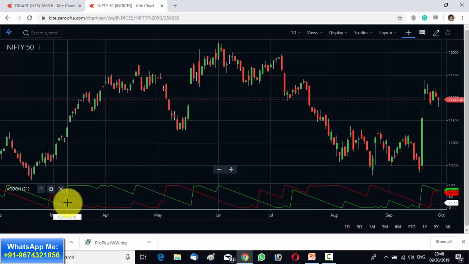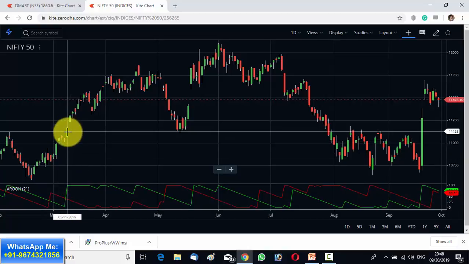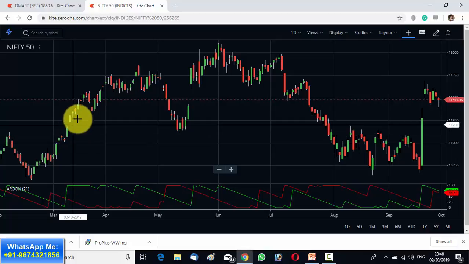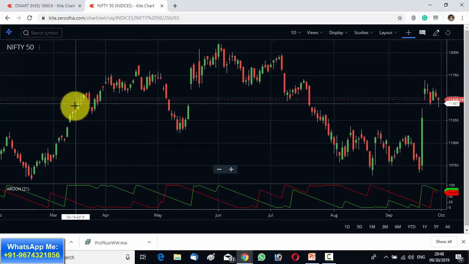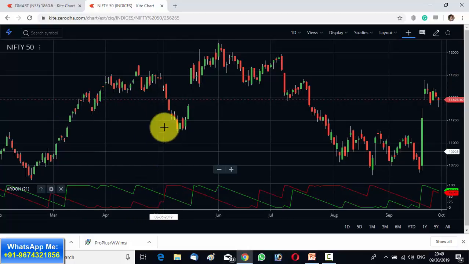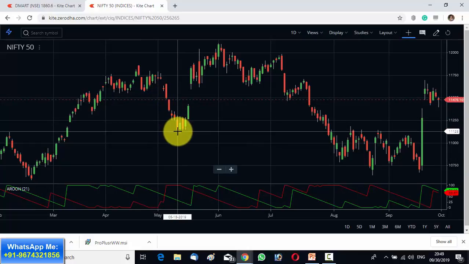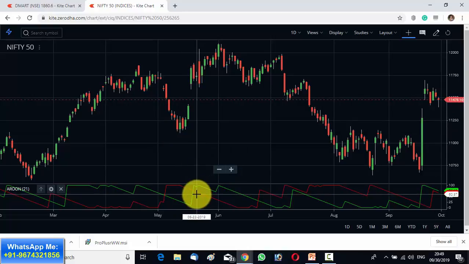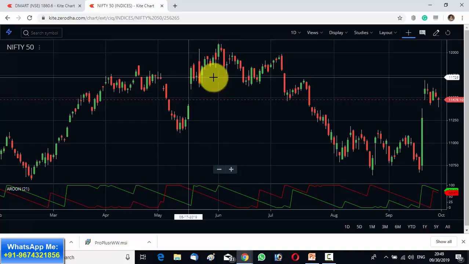From here the uptrend has started, so you can create a buy position over here. You can see from this buy position the market has gone up quite a bit, so you can make a good amount of profit here. This is the start of a downtrend. Once again from the start of a downtrend the market has gone down quite a bit, so you can make some amount of money over here also. This is the start of an uptrend. It has not performed that well. The market has actually moved sideways.